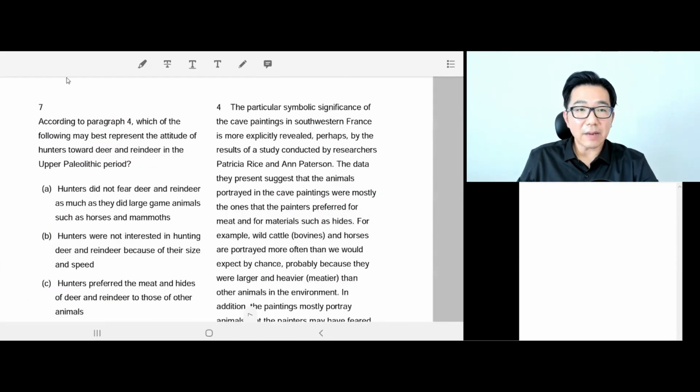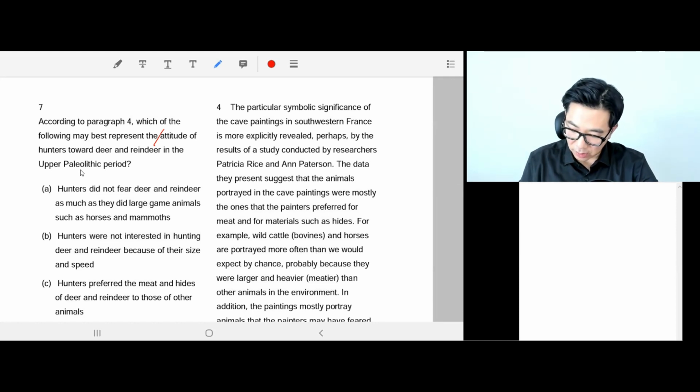Okay, question 7. Here we go. According to paragraph 4, which of the following may best represent the attitude, so probably an inference question, attitude of hunters toward deer and reindeer in the Upper Paleolithic period?